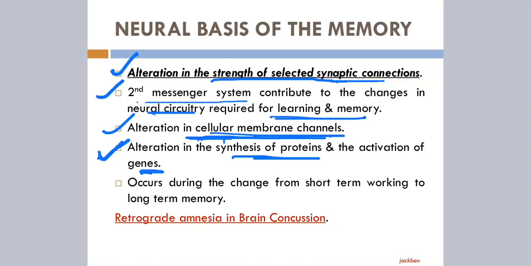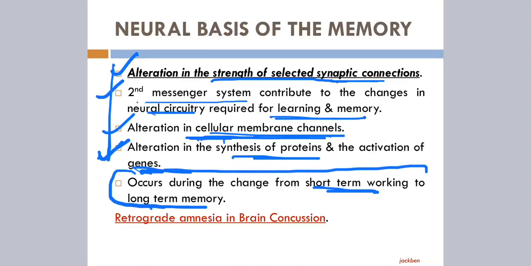Structural change was happening. All this occurs during the change from short-term working memory to long-term memory. The structural changes are needed for newly acquired information to stay for a longer duration. And the classical example, how we can say with such surety that certain changes are happening, is called consolidation.